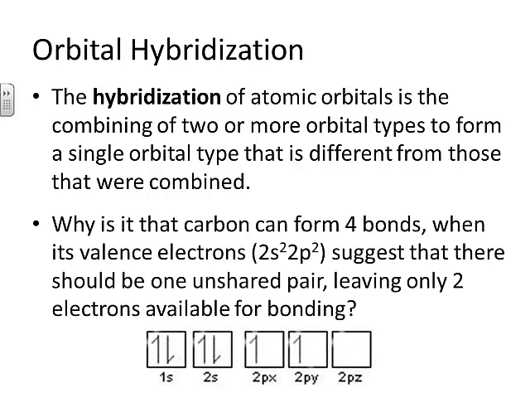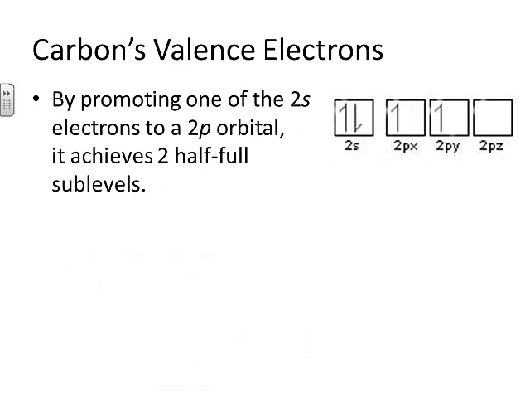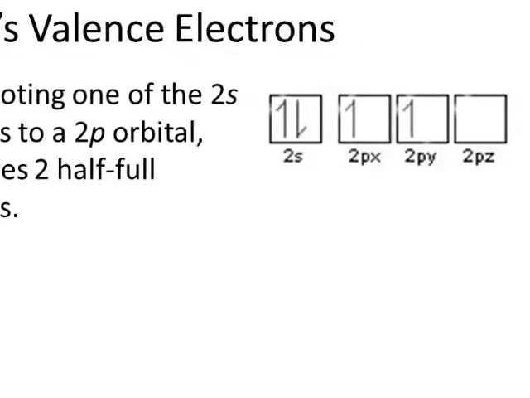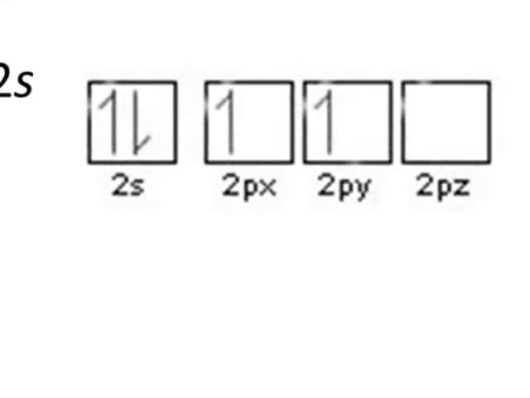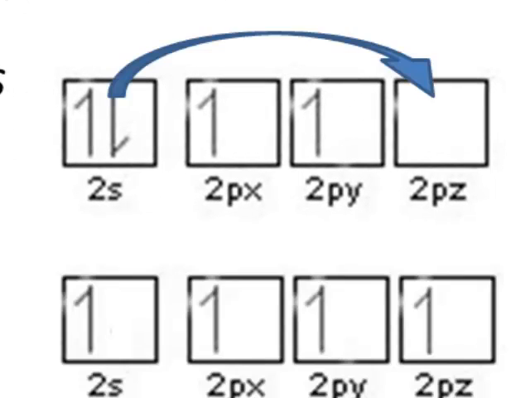Now you might be asking yourself, if I get you to really think about carbon, why is it that carbon can form 4 bonds? Because if we look at its valence electrons, recall its highest energy level is 2s2, 2p2, that suggests that there should be one unshared pair, leaving only 2 electrons available for bonding. So why can't it bond up to 4 times? If we consider this same diagram and recall that a half-full sublevel has extra stability too, what we can do is promote one of these s orbital electrons to that 2pz orbital. When we do that, we get this diagram down here.